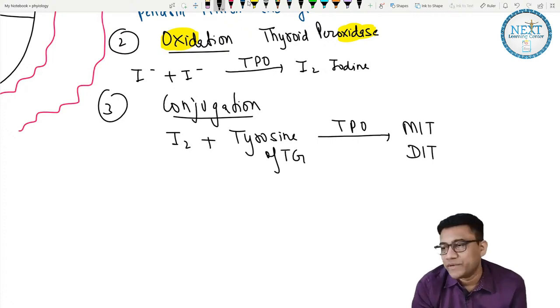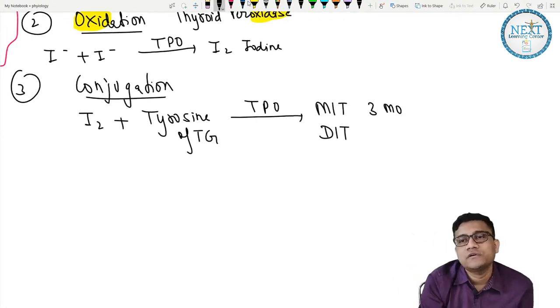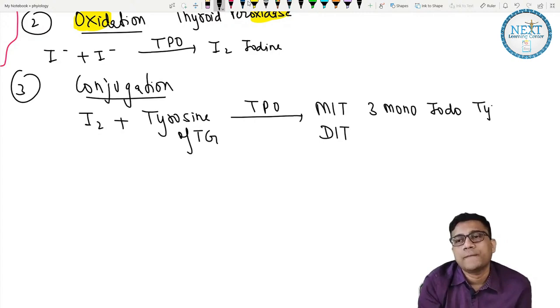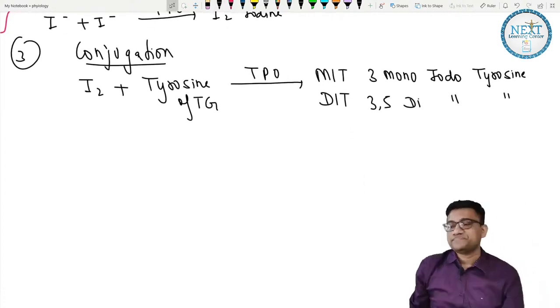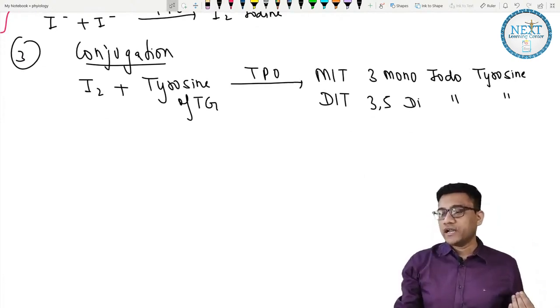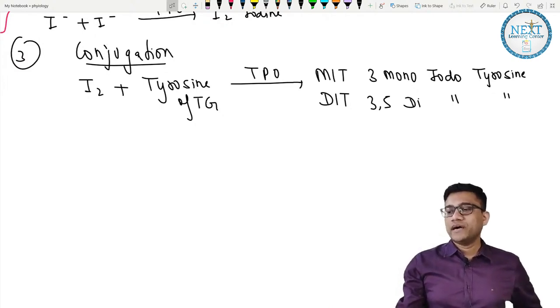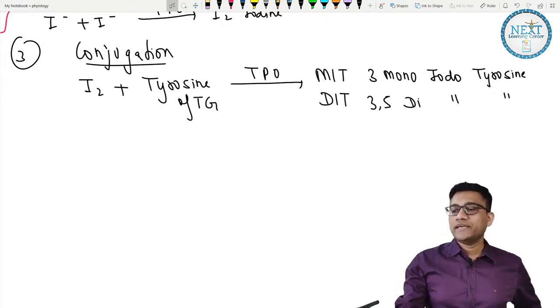MIT and DIT, okay. Now what are MIT and DIT? MIT is 3-monoiodotyrosine, and DIT is 3,5-diiodotyrosine. So what are they? They are iodinated tyrosines, mono and diiodo. I hope it's clear.